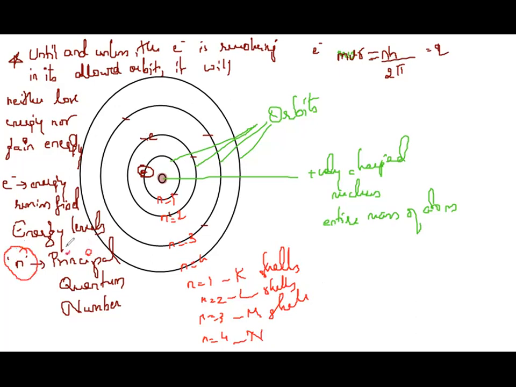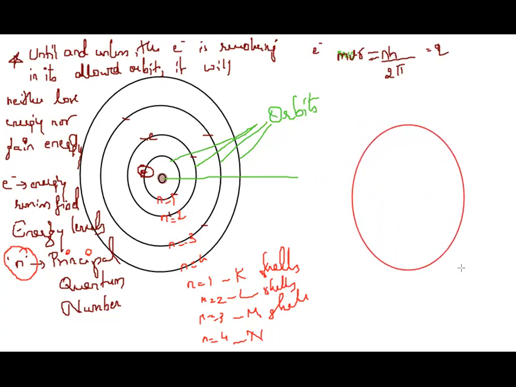Small n stands for principal quantum number. n starts from 1 near the nucleus, and it is denoted as 1, 2, 3, or KLMN shells. Yes, KLMN shells. Now see, what if I take another constant here. So this is my atom.